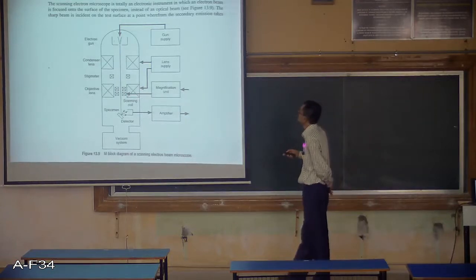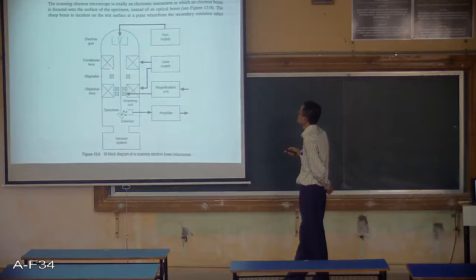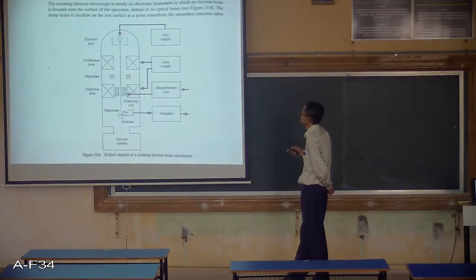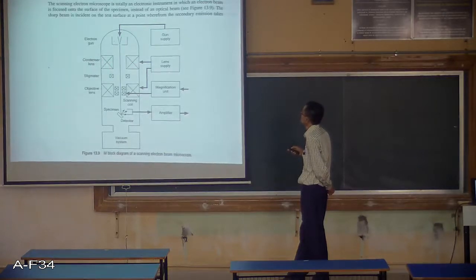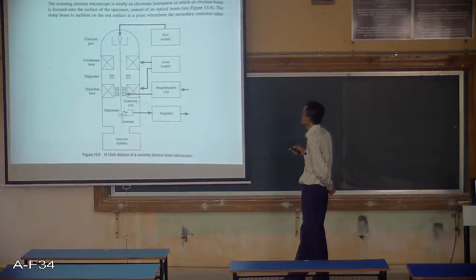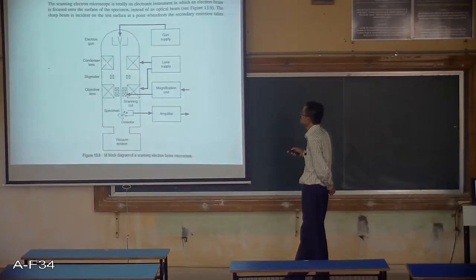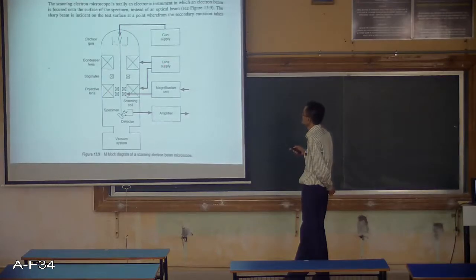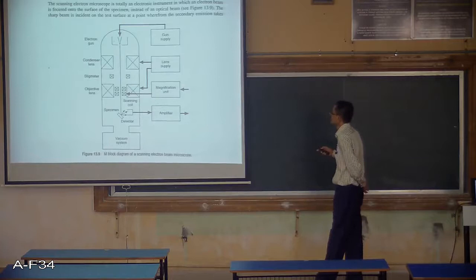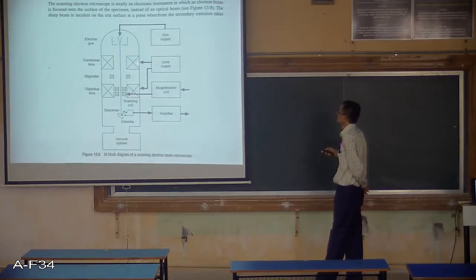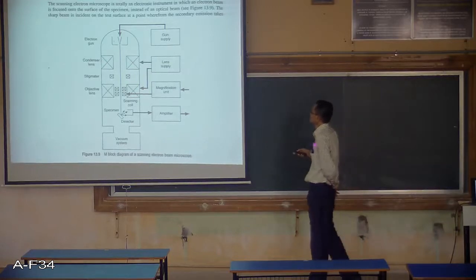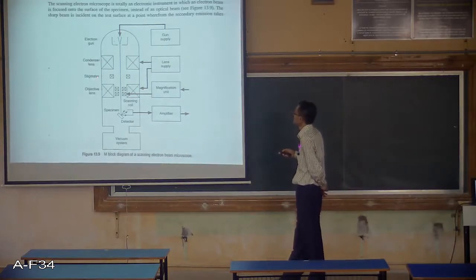So here you can see condenser lens 1 and 2, and the lens supply is given here for this condenser lens, similarly this objective lens. We have one common lens supply. This common lens supply is providing power to this lens, and as per the stigmator,